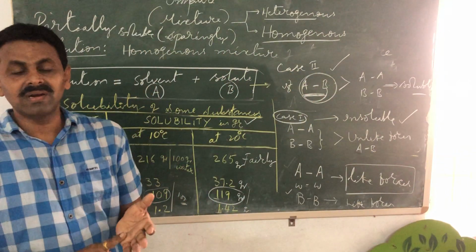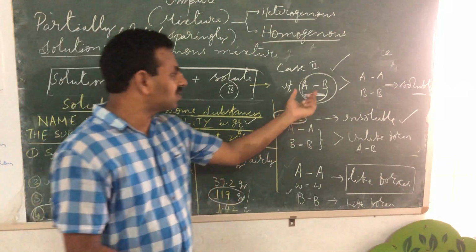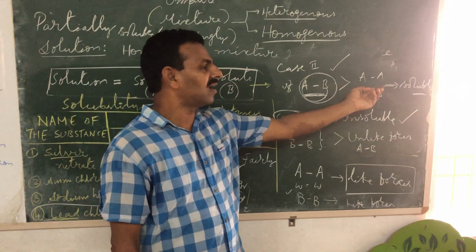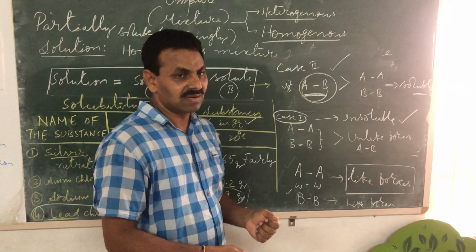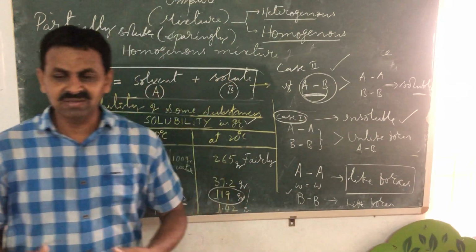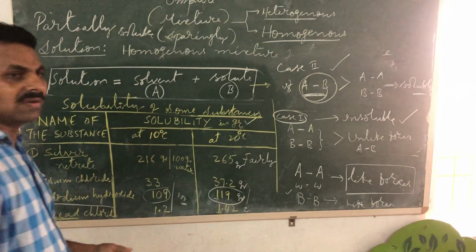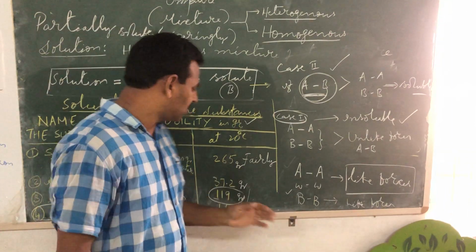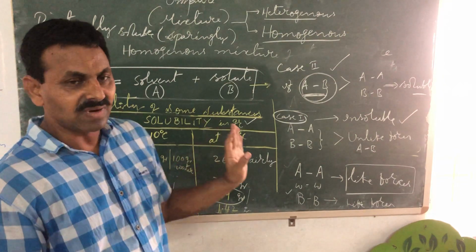Sparingly soluble if the like forces are slightly greater than unlike forces. If unlike forces are very, very strong, then the substance is fairly soluble, highly soluble. Example is silver nitrate.